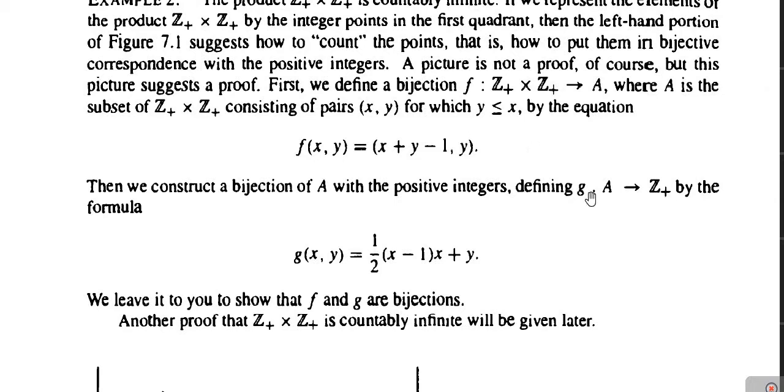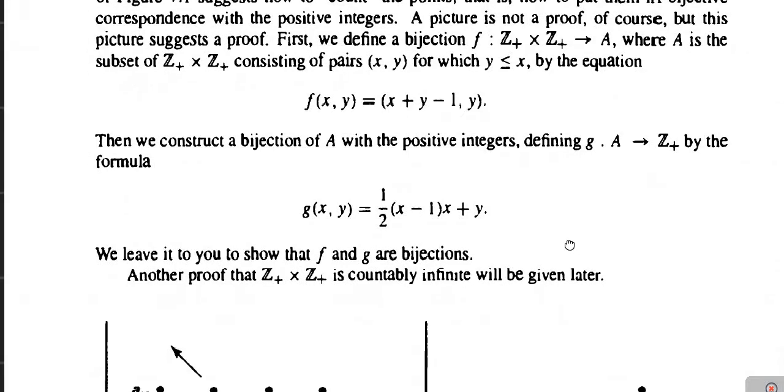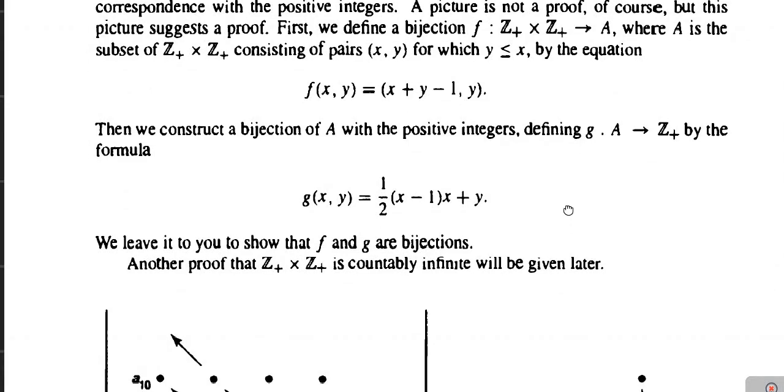Now, as both are bijective, we know that the composition of bijective correspondences is again a bijective correspondence. Therefore, G o F will be a bijective mapping from Z plus cross Z plus into Z plus, which by the definition means that the set Z plus cross Z plus is countably infinite.